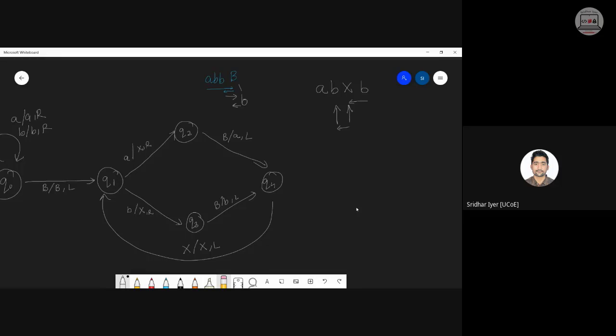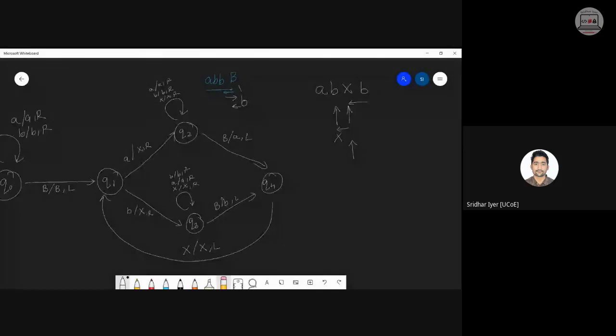Again the entire process will start. Again I will replace this with an X. Okay? We replaced B with X, and now we are moving to the right. Moving right, I found X here, so I will add this loop over here. So what will come in the loop? Any character will come: A R, B B R, and X X R. Same over here. Meaning we have to go till the blank, so whatever else comes, bypass it. Clear? Bypassing is very simple. I hope everyone has now understood how to bypass.